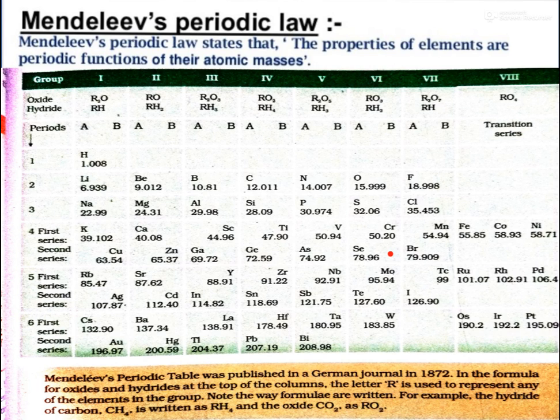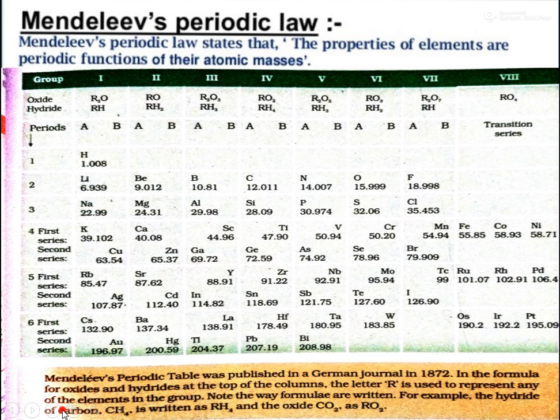As in the previous topic, we already discussed the Dobereiner triads and Newland's law of octaves, and how these scientists classified and arranged the elements in different ways.